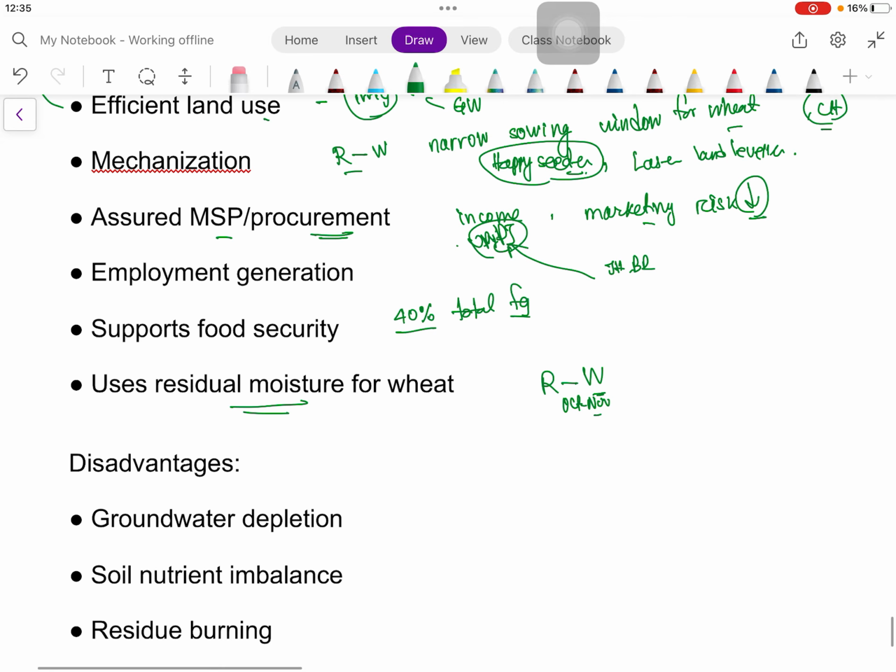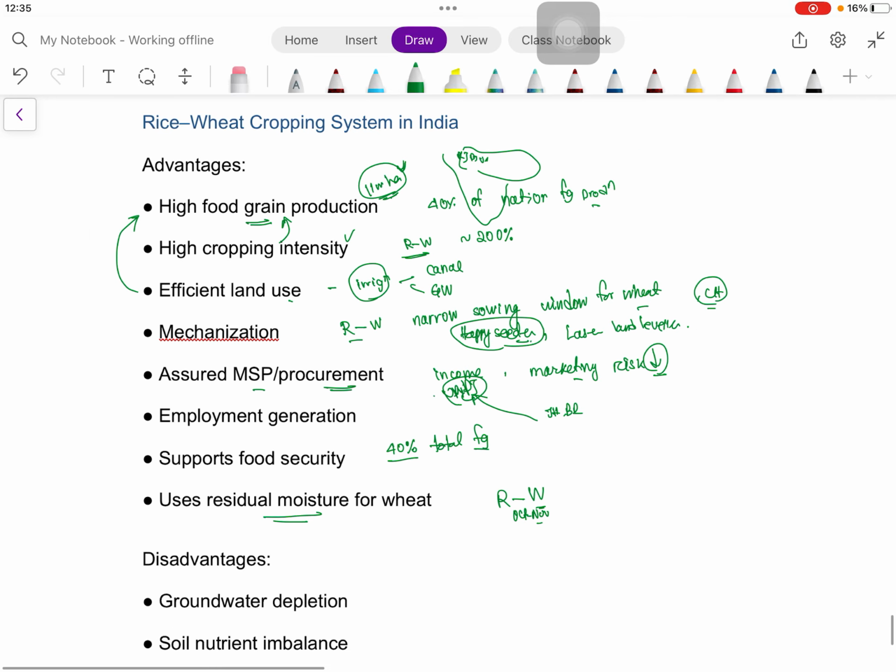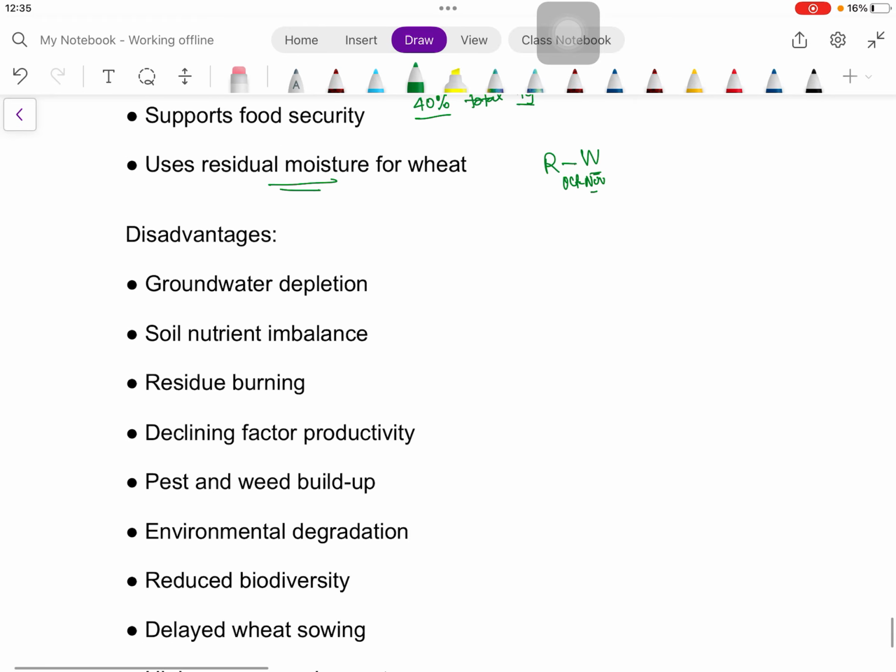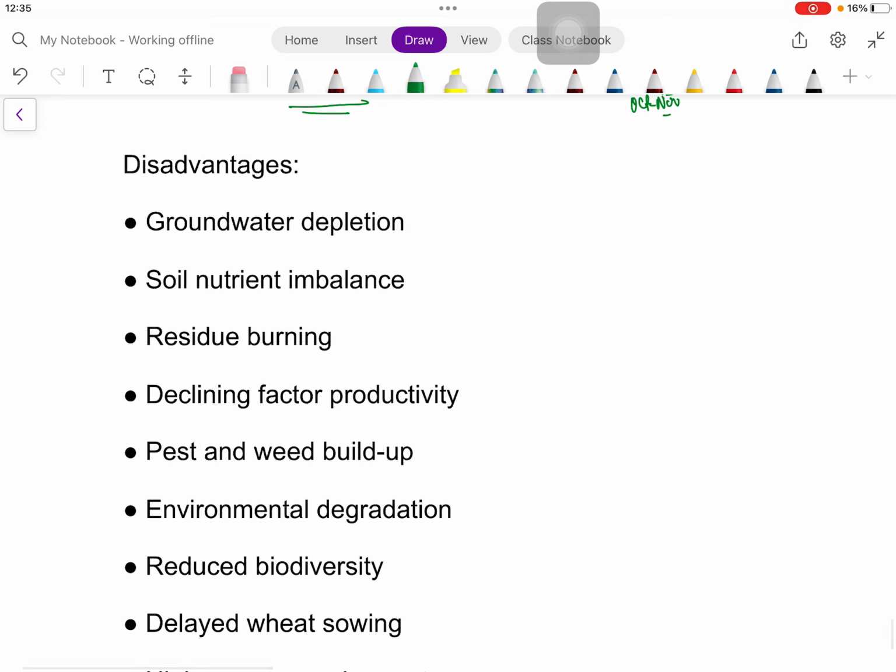Okay, so we have seen the advantages. We will now see some disadvantages. As we know, groundwater depletion, because rice is a water intensive crop.